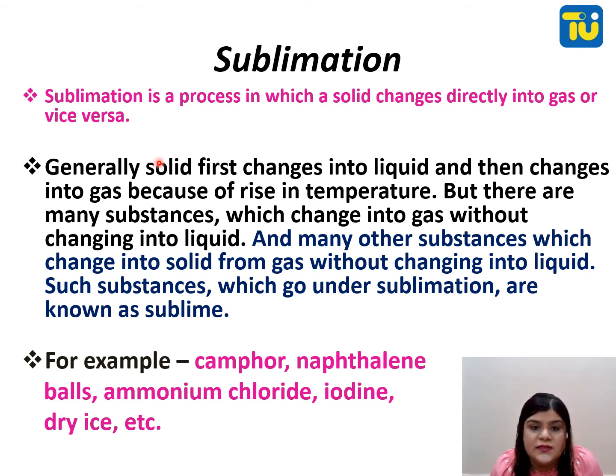Generally, a solid first changes into liquid and then to gas with a rise in temperature. But many substances change into gas without becoming liquid, and many others change from gas into solid without becoming liquid. Such substances, which undergo sublimation, are known as sublimes. Examples: camphor, naphthalene balls, ammonium chloride, iodine, dry ice, etc.